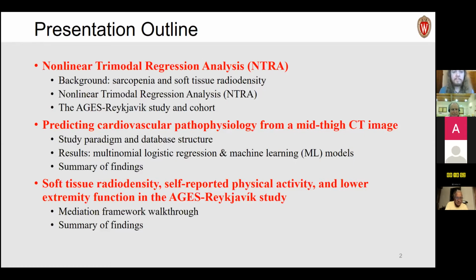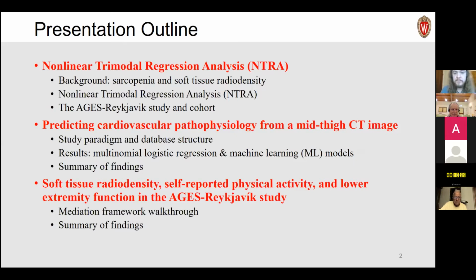A bit of an outline on the presentation. I'll begin by going over the basics of NTRA analysis, a bit more background on sarcopenia and our role with soft tissue radiodensity. I'll explain the method, how it was devised, the mathematical underpinnings of it and what it means, and a little bit about the AGES-Reykjavik study and cohort, which is the fundamental operative longitudinal based study that we work under.